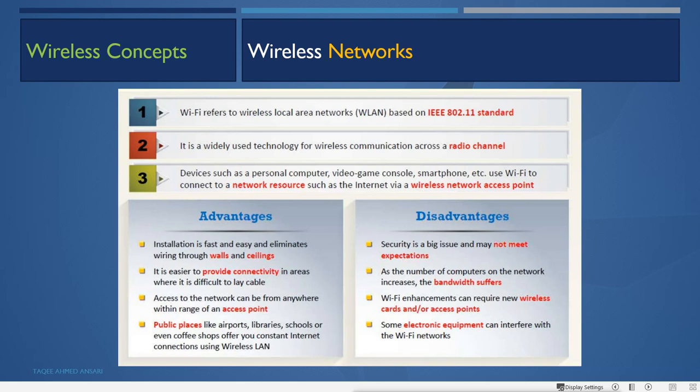But with all these advantages, there are some disadvantages also in wireless networks. First is security. Security is a big issue and may not meet exemptions.